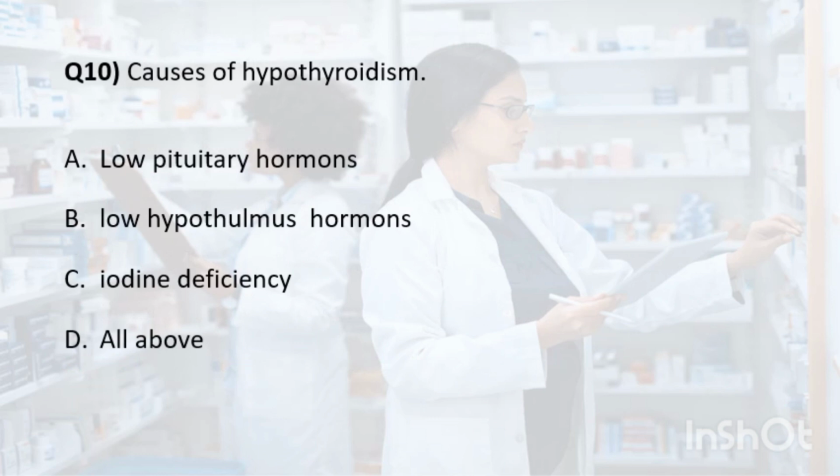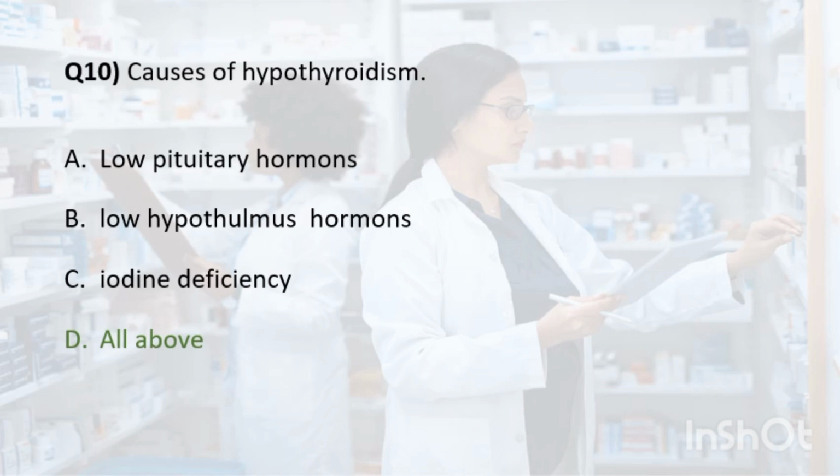Today's last question: cause of hypothyroidism. A. Low pituitary hormone, B. Low hypothalamus hormone, C. Iodine deficiency, or D. All of the above. The correct answer is D, all of the above. Iodine deficiency: iodine is an essential nutrient which is needed for the production of thyroid hormone. In areas where there is a low dietary intake of iodine, hypothyroidism can occur.